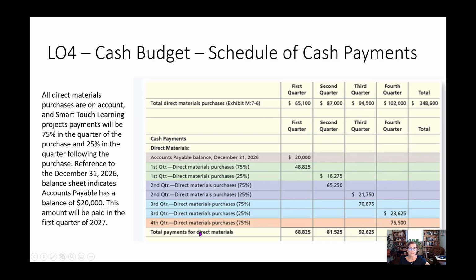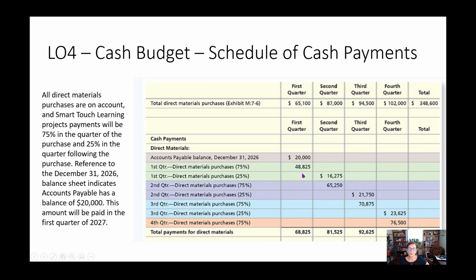All right. Now let's take a look at these cash payments. Notice here, these are 2 steps in each quarter. Because all of the purchases are on account, they pay for 75% of them in the quarter of purchase, and then they pay 25% in the following quarter. These total direct materials purchases come right from our direct materials purchases budget that we did before. And then we're going to follow the pattern.